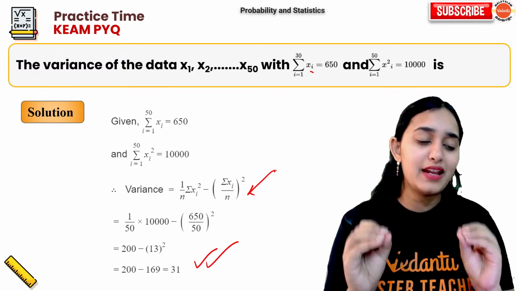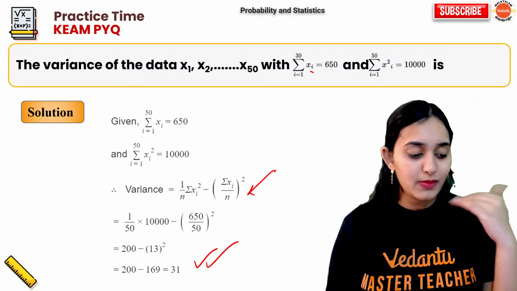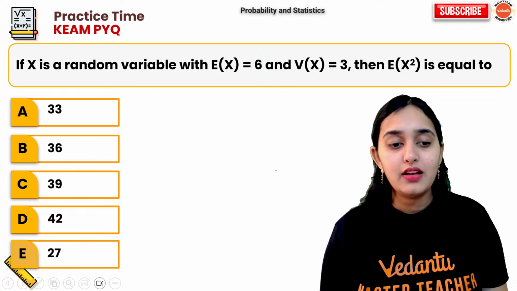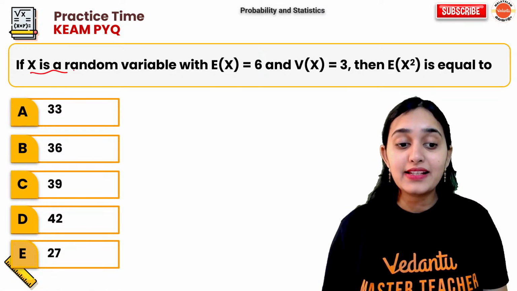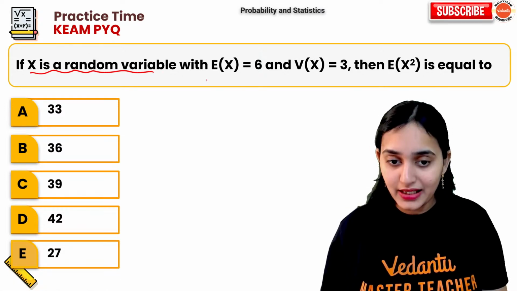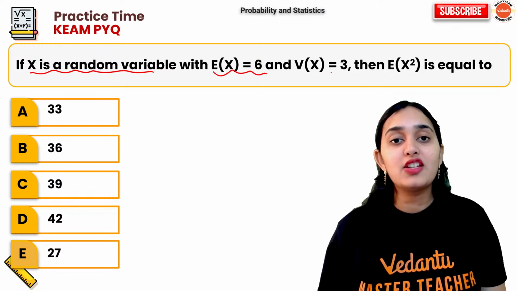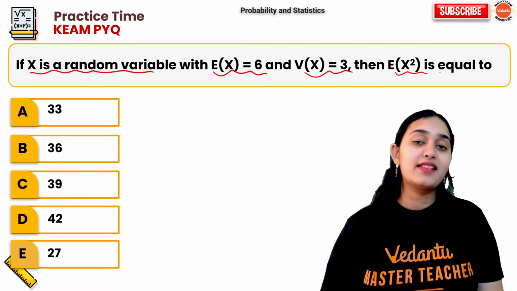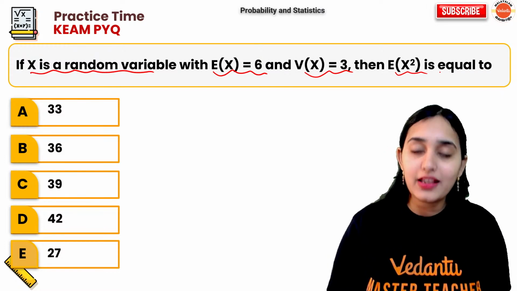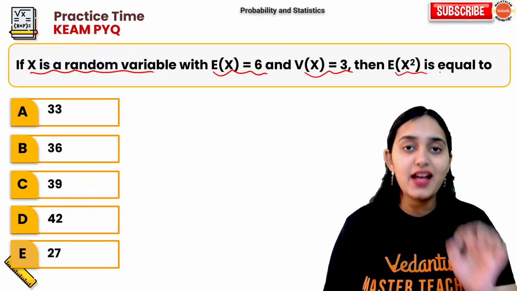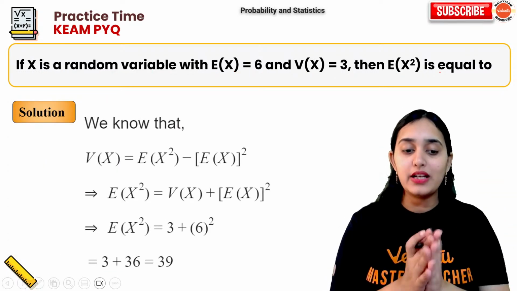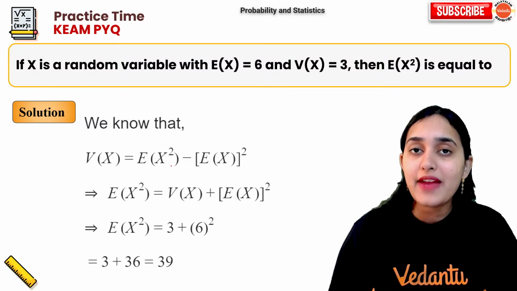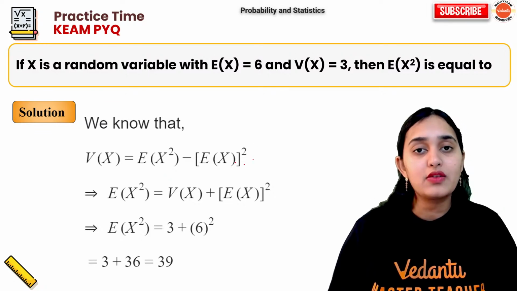Direct formula based question. We are taking the formula, we are putting the value, we are getting the answer. Understood? Next question. If x is a random variable with expectation 6, variance 3, then expectation of x square is equal to dash. Now for this, there is a very direct formula, note it down. Variance of x is expectation of x square minus expectation of x whole square.